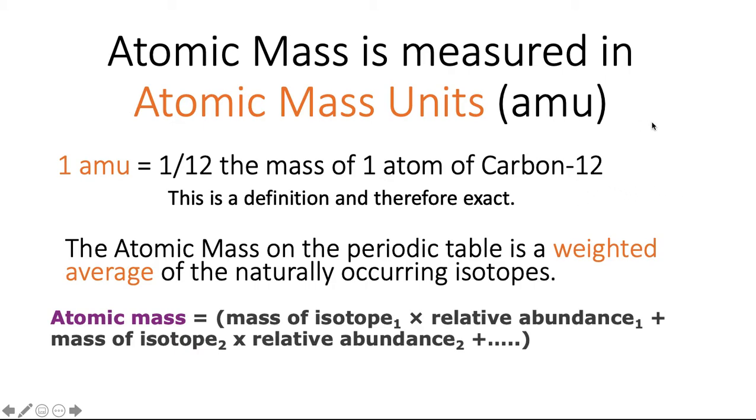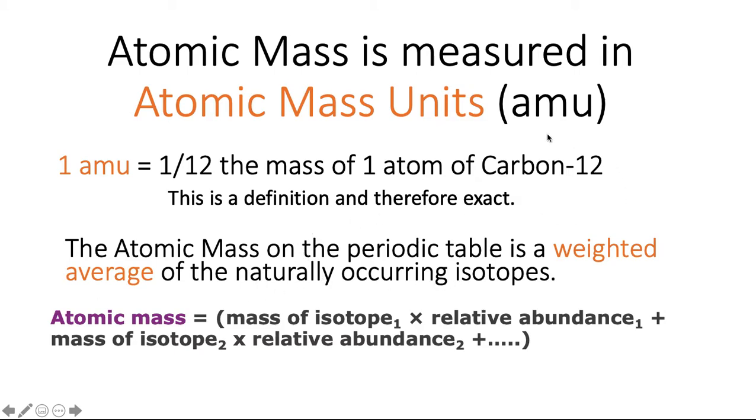Or for some other ones, I think for lithium it's 6.97. Well, where did the 97 come from? Why isn't it an exact number if we're just counting protons and neutrons? Well, this comes because the atomic mass that is calculated and appears in the periodic table is a weighted average of all the naturally occurring isotopes.